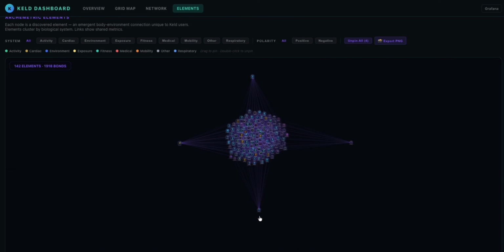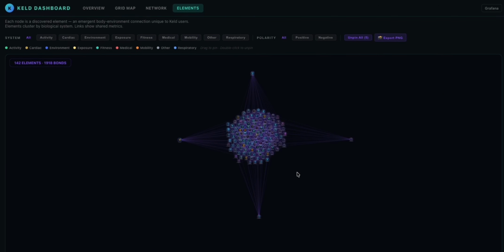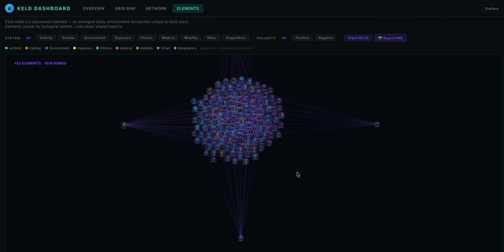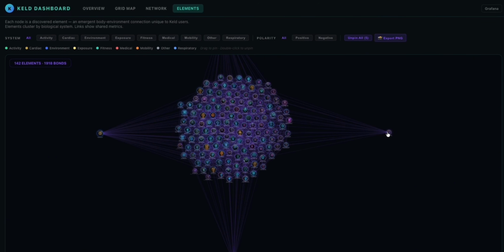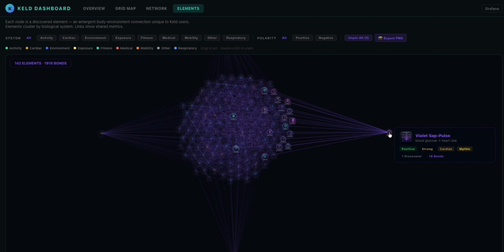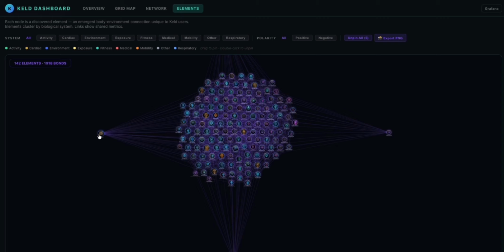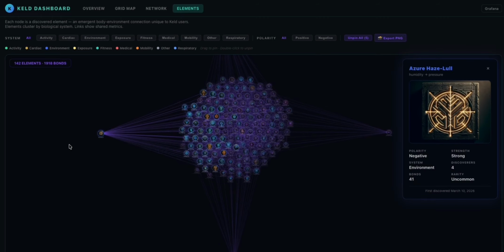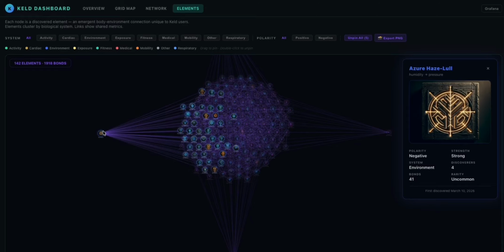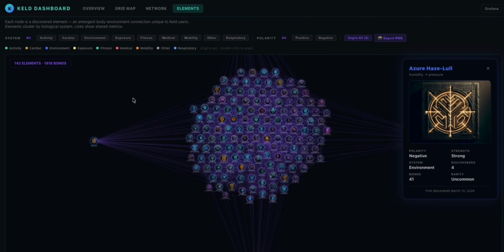The map transforms into diamonds, pyramids, starbursts, geometry that reveals structure you can't see in the default layout. This is what it looks like when one element anchors the whole system. Every bond line cascading downward from a single node, one connection touching everything. Every element in this map was discovered from real data. Real Apple Watch readings, real weather conditions, real patterns that emerged without anyone looking for them.